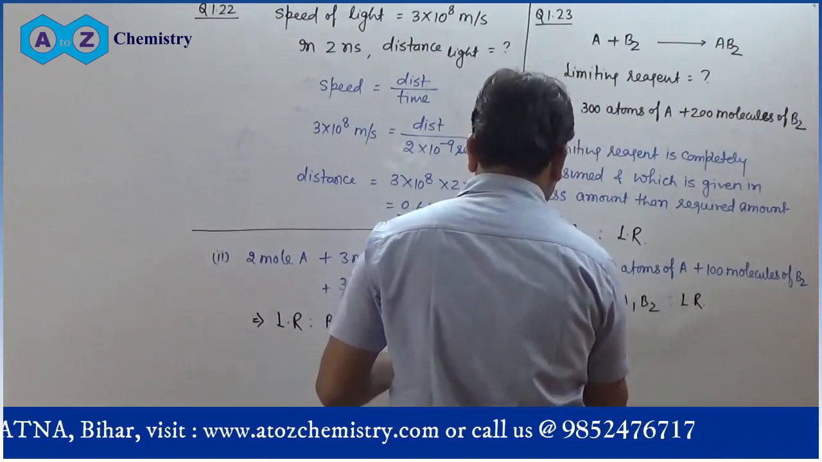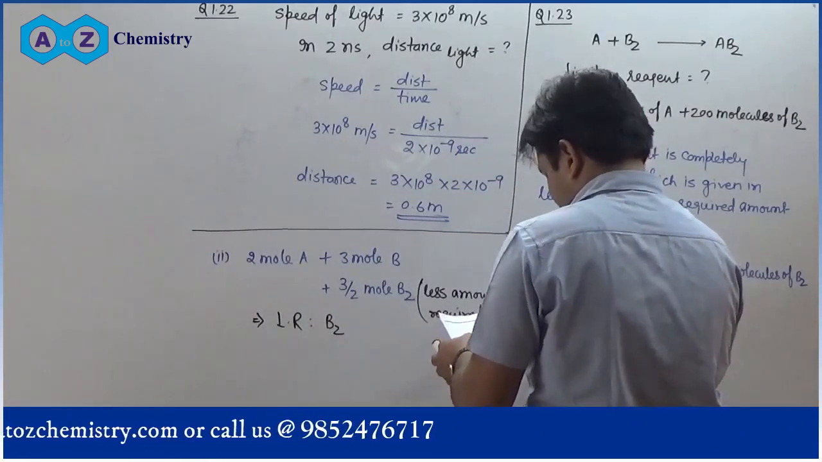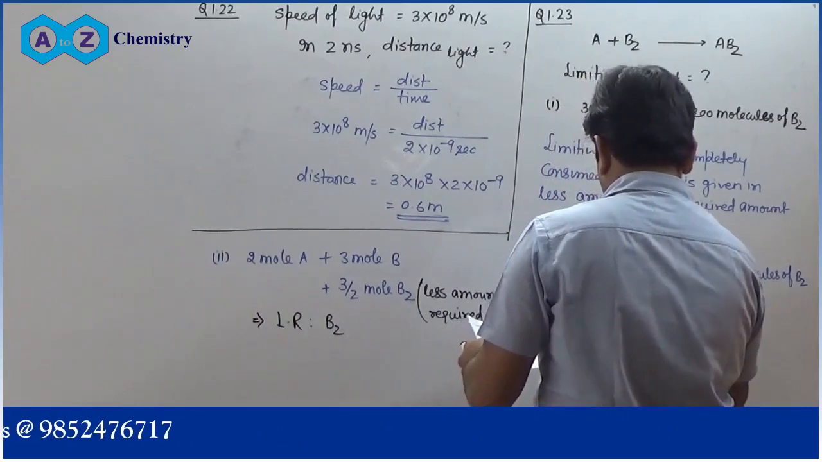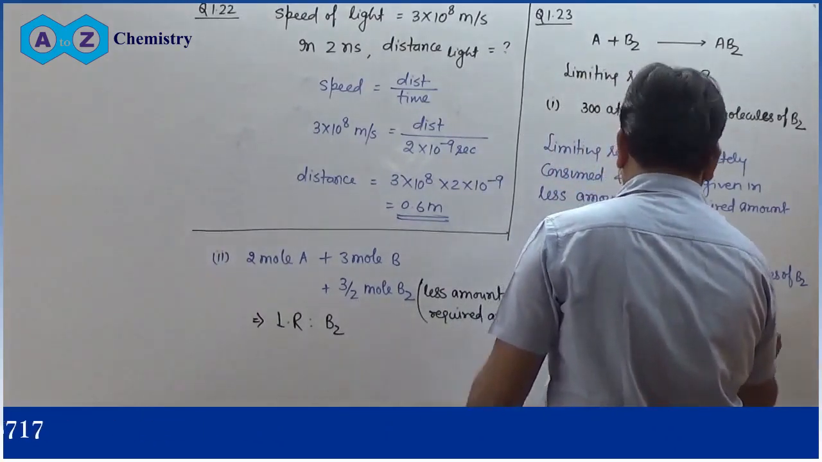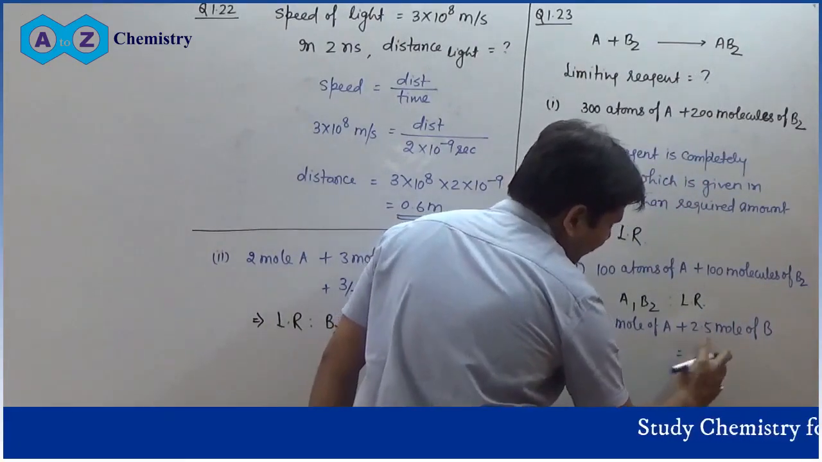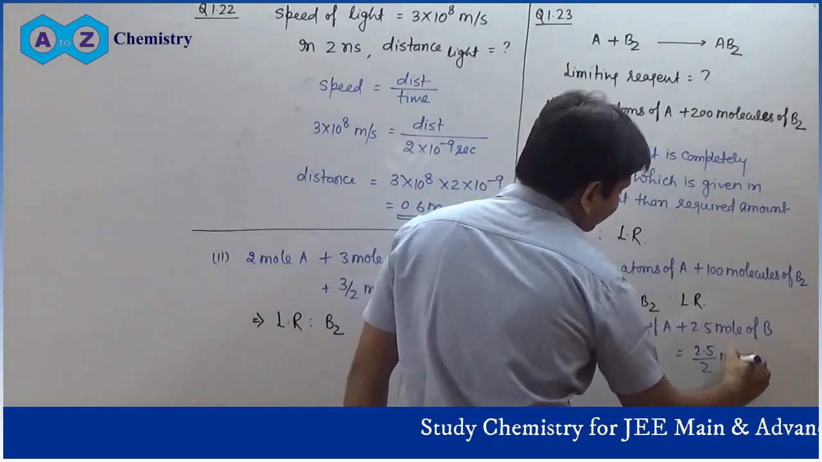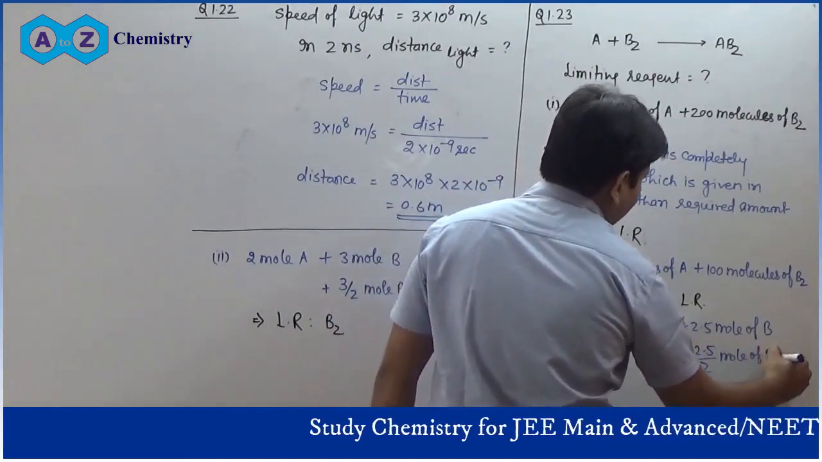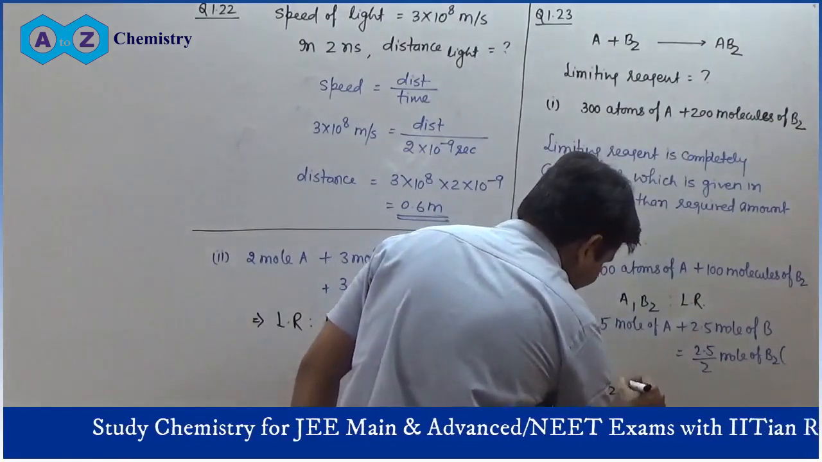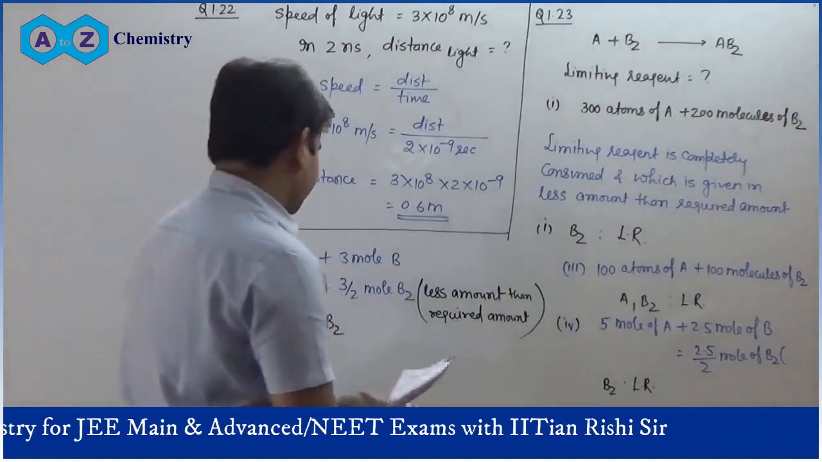Fourth option is 5 mole of A plus 2.5 mole of B. 2.5 mole of B means 2.5 divided by 2 mole of B2. So B2 will act as the limiting reagent here, because B2 is given in a lower amount than the required amount.